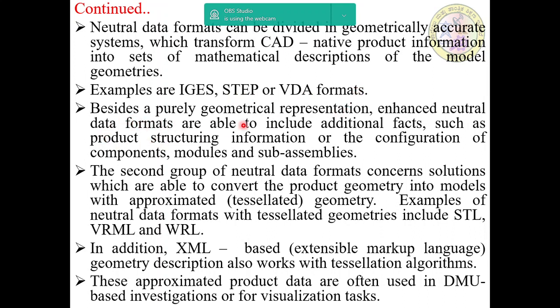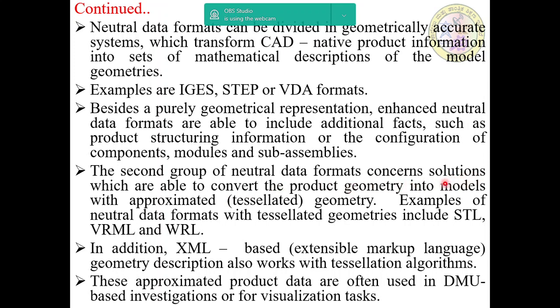Besides a purely geometrical representation, enhanced neutral data formats are able to include additional facts such as product structuring information or the configuration of components, modules, and sub-assemblies.